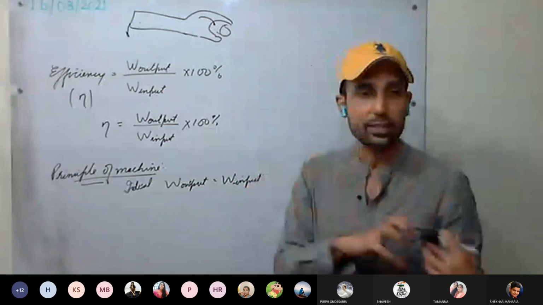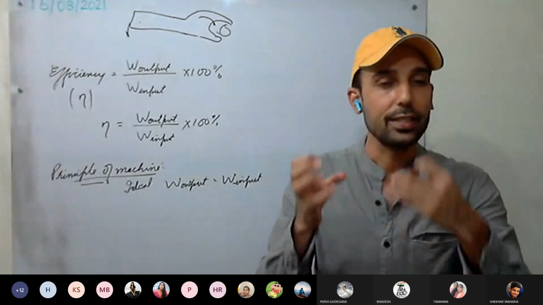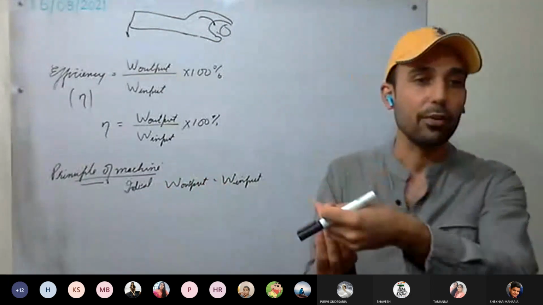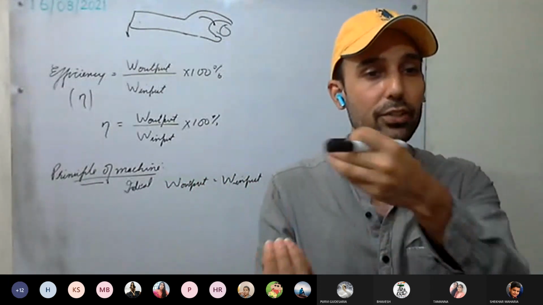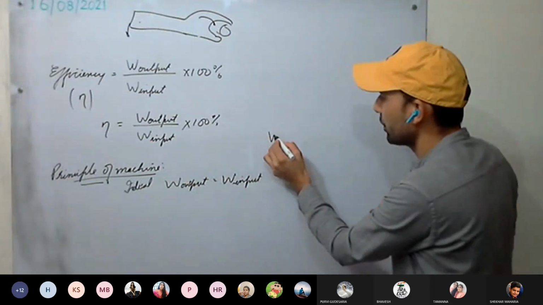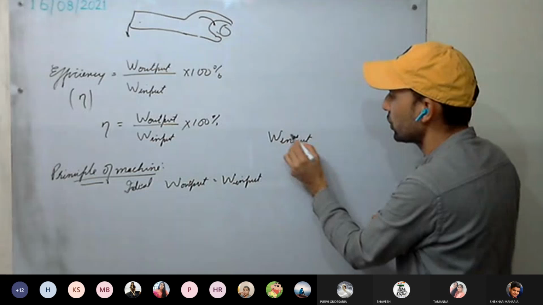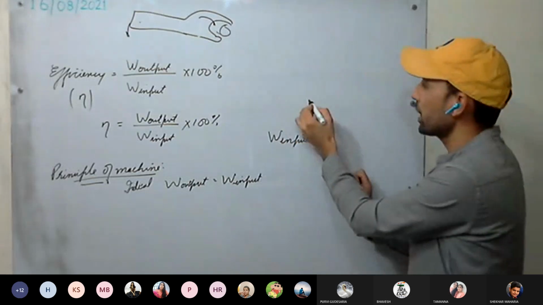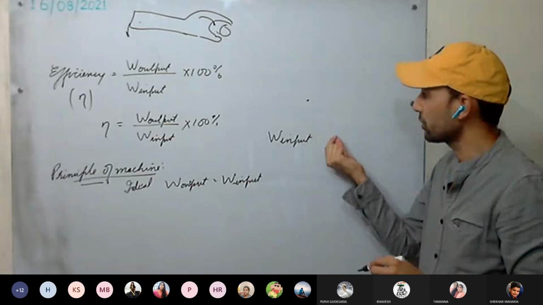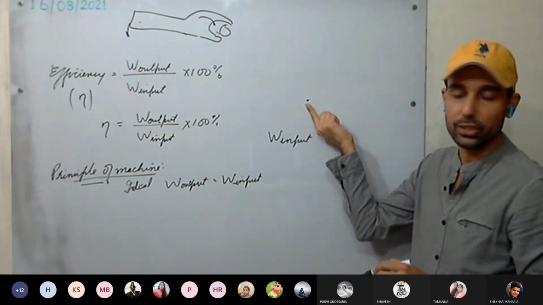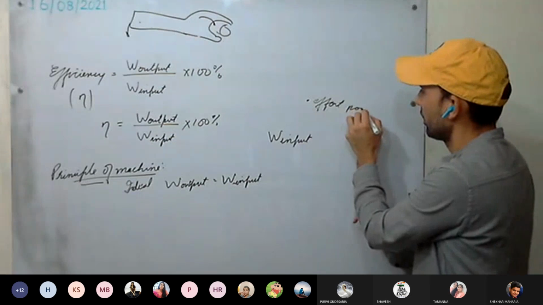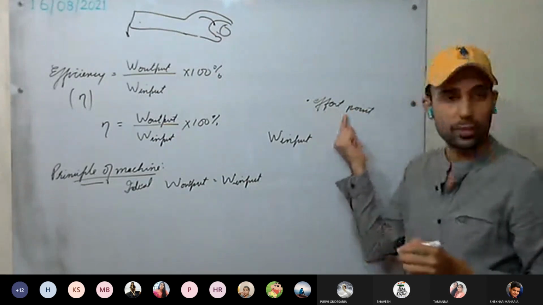That is, how much energy we provide to the machine, the same energy will be available at the load end. When we do the input work, we do work at some point on the machine. That is, we apply effort at some point on the machine. That point is called the effort point.